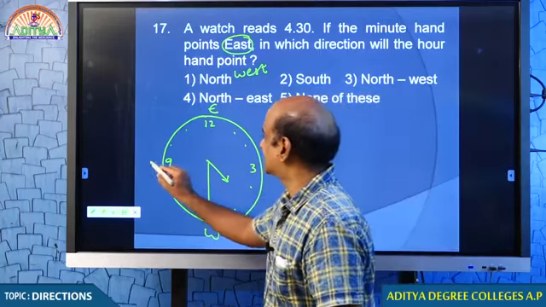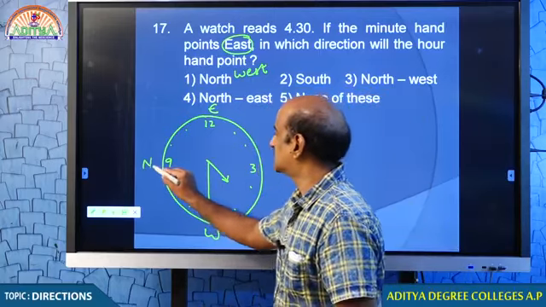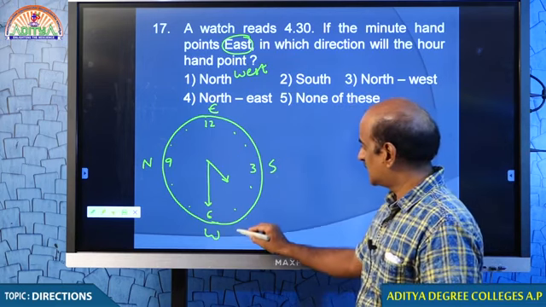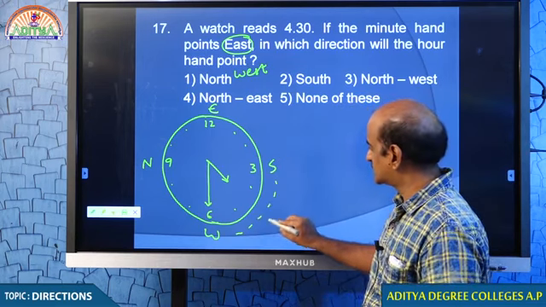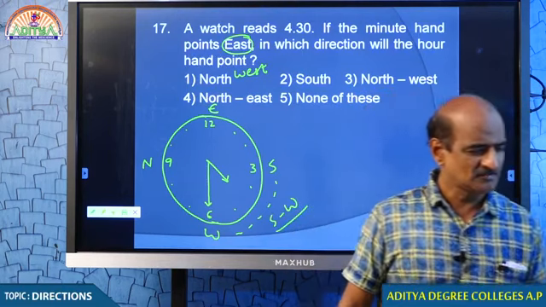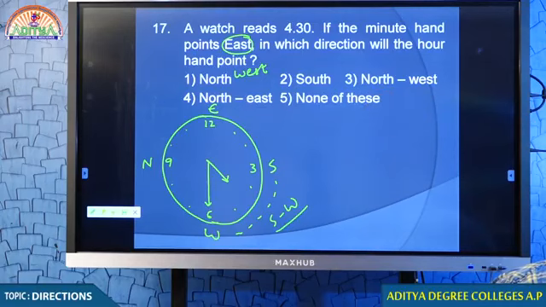That means this is going to be north. If this is north, this is south. So our hand lies between south and west. Your answer is southwest. Somebody says south. No, it is not south, but it is southwest.